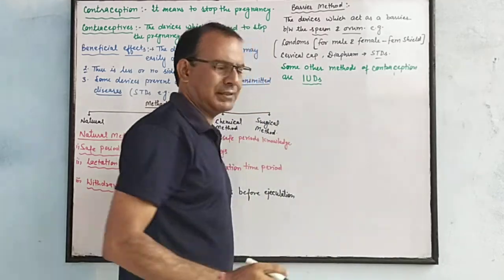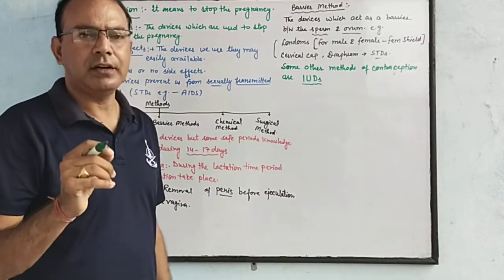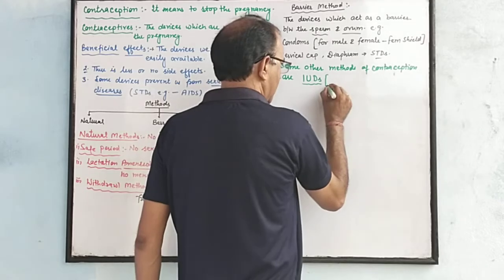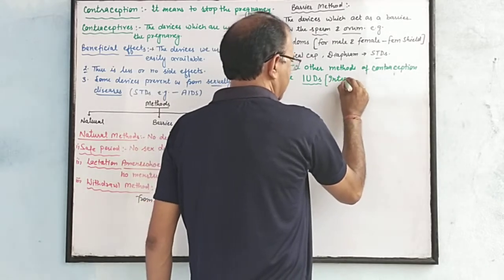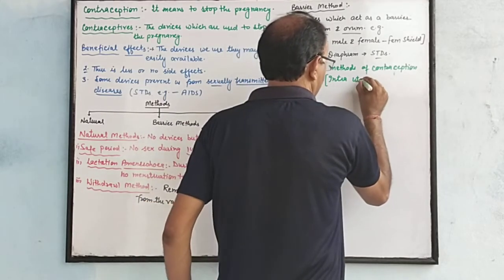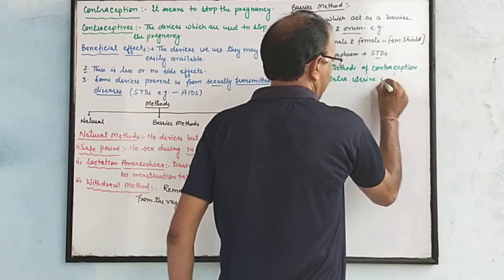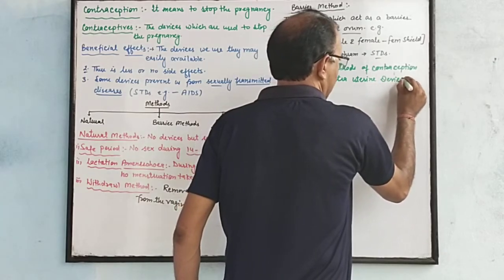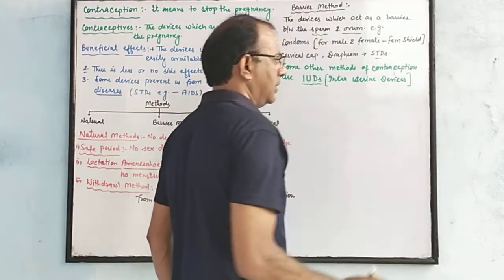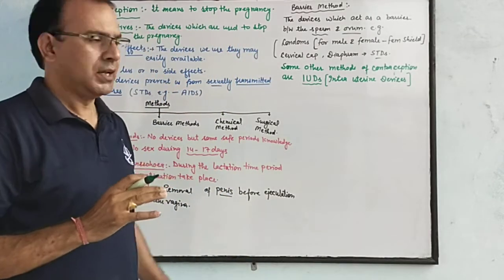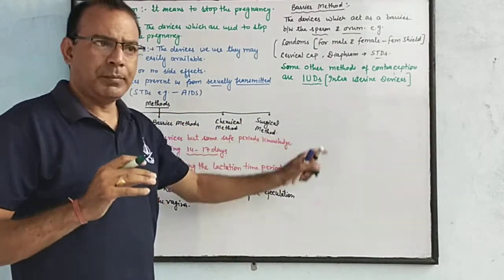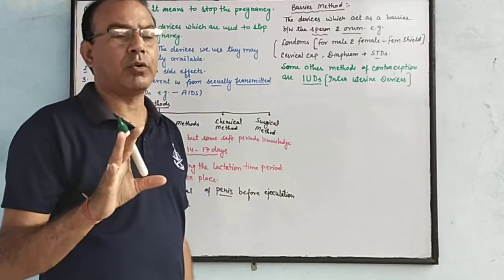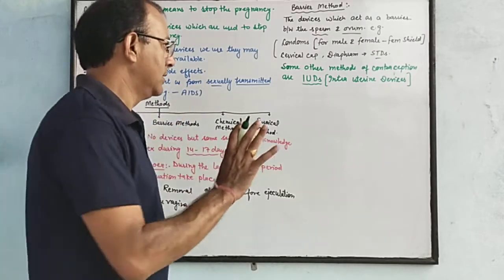What are IUDs? Intrauterine devices. It means the devices which are used inside the uterus, and these devices are used only by females, not males.